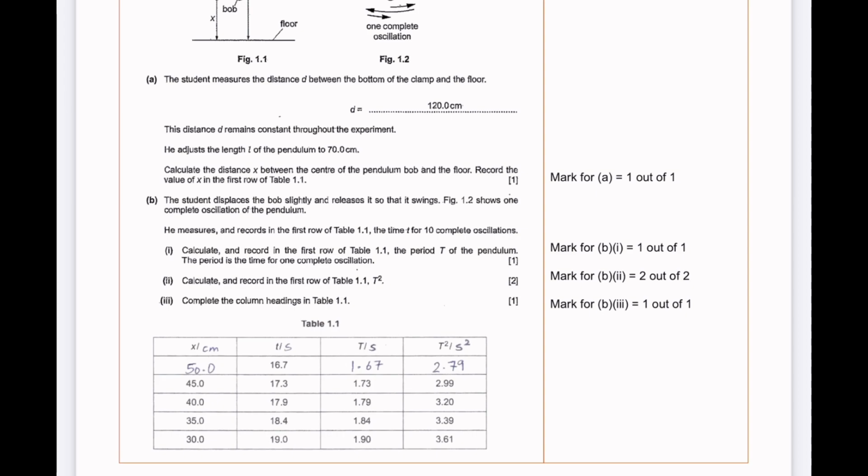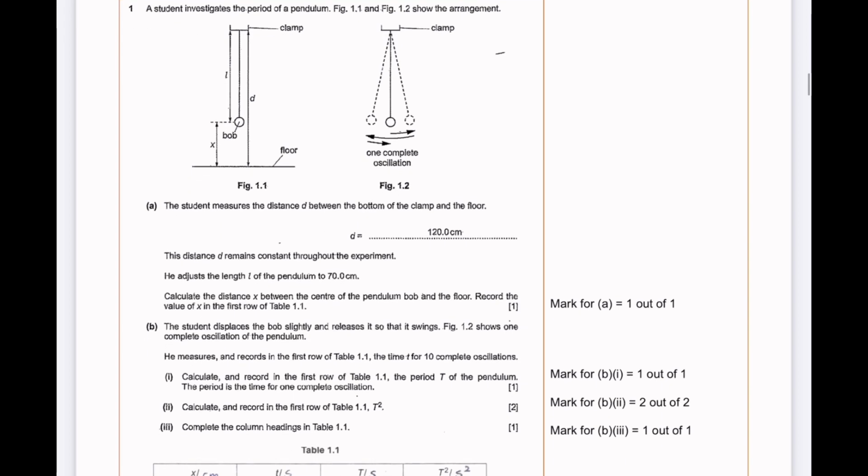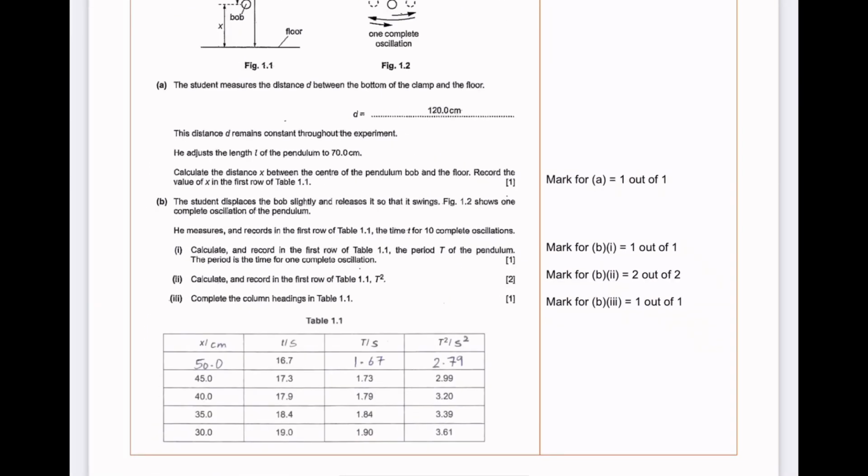Then we have to calculate the readings for t1, which is t, and we have to square it to get the answer for t2. We're told to calculate capital T, which is the time period for 10 complete oscillations. Sorry, the small t that we've been given is the time period for 10 complete oscillations. Capital T is the time period for 1 complete oscillation. So what we have to do is take the value given in the small t and divide it by 10, because that is for 10 different oscillations.